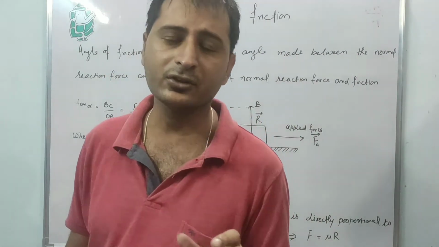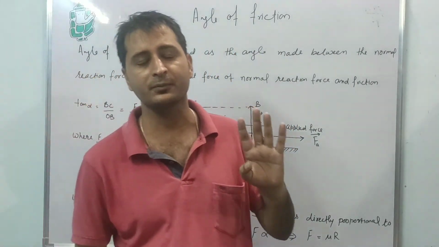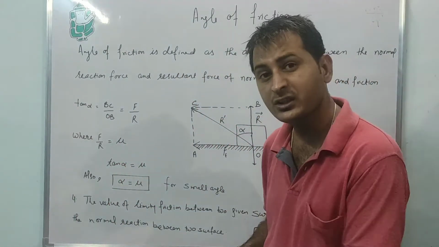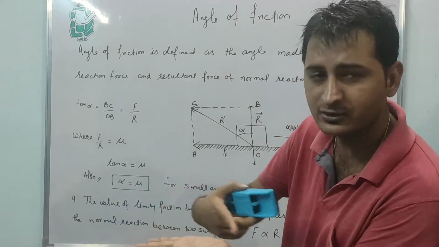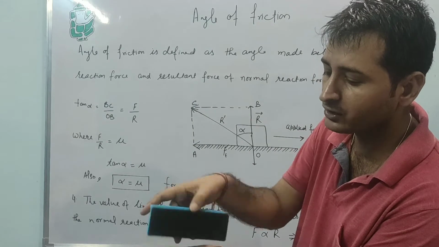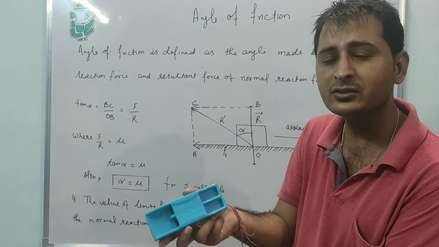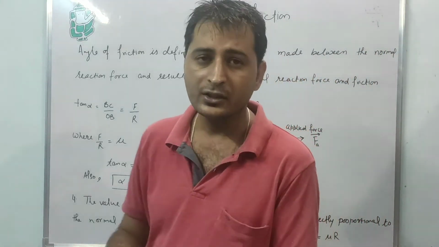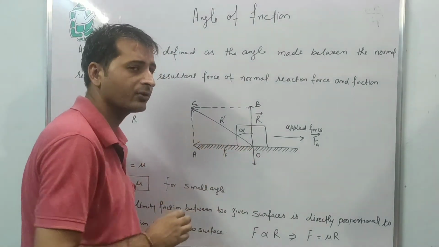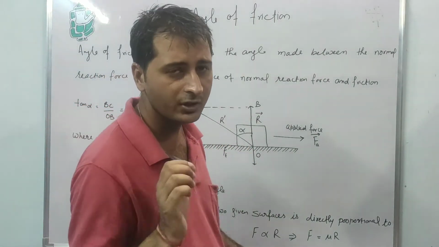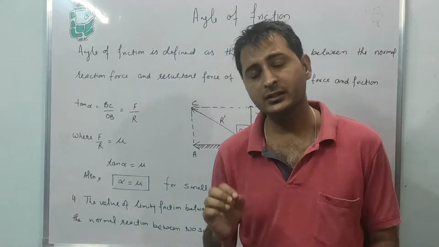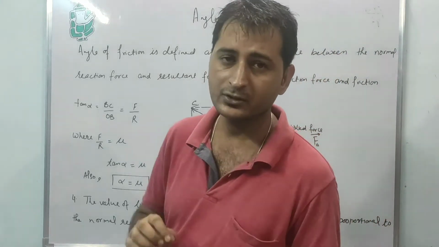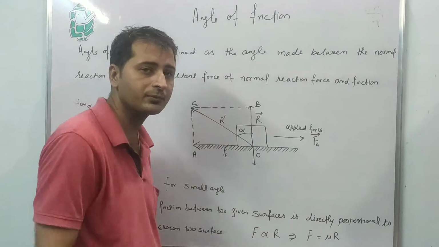In the last video we discussed the four basic laws of limiting friction. The first law of limiting friction is that it depends upon the nature and roughness of the surface. What is the nature? It is wool or plastic, or anything else. So it depends upon that as well as the roughness of the material. Second, the force of friction is always opposite to the applied force. Third, the force of friction does not depend upon the shape and area of the surfaces in contact. It just depends upon the weight.